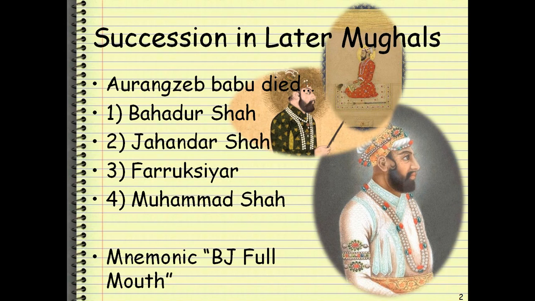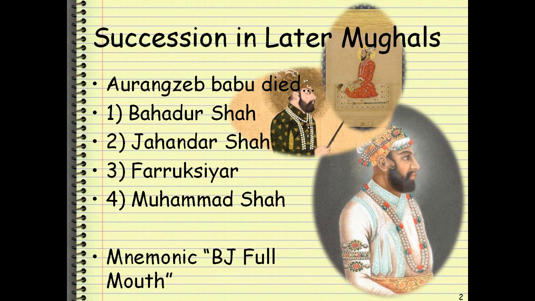Now, the later Mughals, they were a bunch of losers, if you could call that. After Aurangzeb died, his son Bahadur Shah became the emperor. Bahadur Shah was an able ruler, but because of some stuff, he couldn't live much. So he ruled from 1707, the death of Aurangzeb, to 1712. After his death, we had Jahandar Shah. Jahandar Shah was a degenerate. He also couldn't do much. He died within a year.